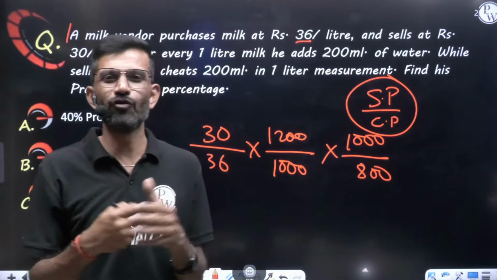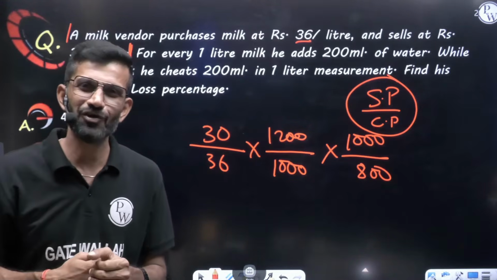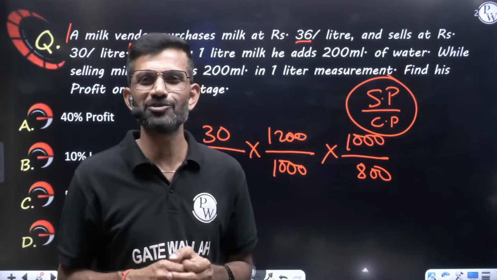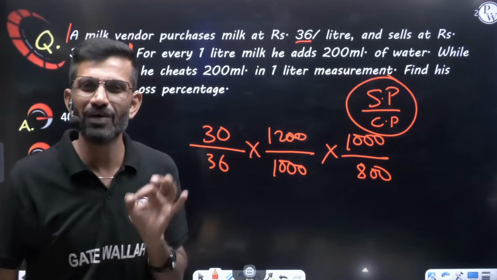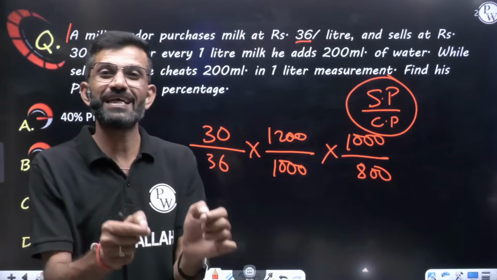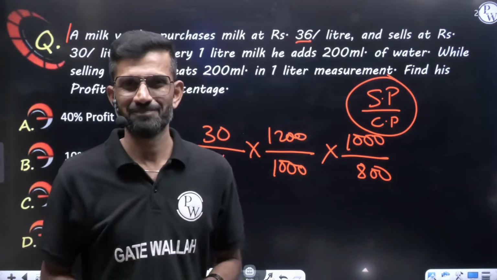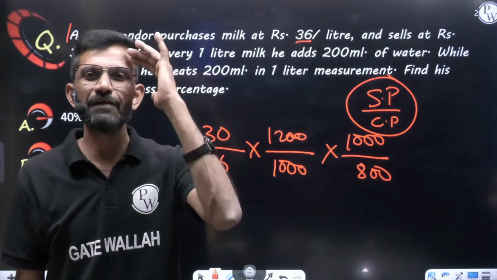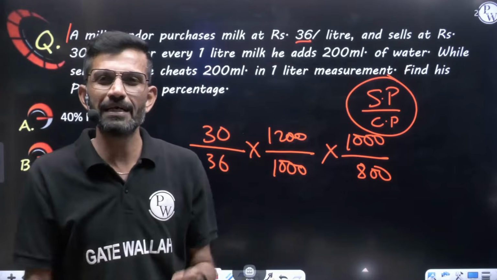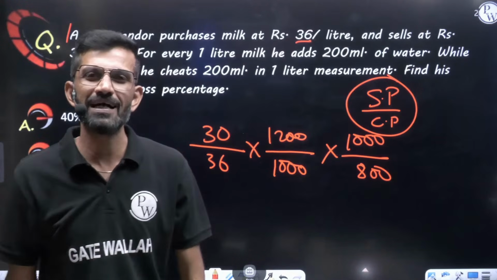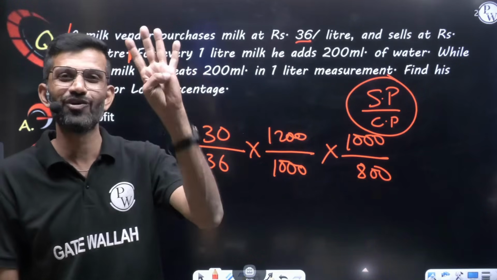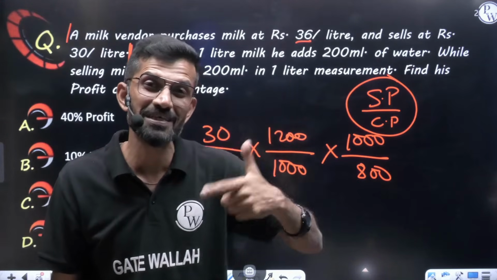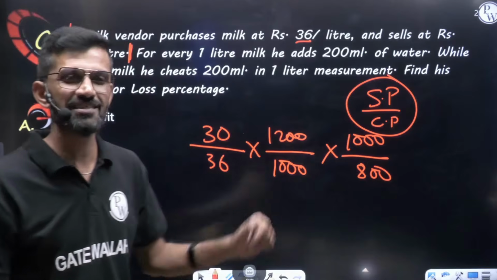So if you take 400 overall profit out of 1000, simple it is. In that case, what the situation should be? Customer came and asked, give me 1 liter milk. First he gave 800 ml pure milk. And before sending customer, he said, wait, I forgot to add water. Give 200 back. Go at home and add as much water as you want. Then it is 400. Okay, he's not cheating here in the original milk. He is cheating the measurement in the mixture. That is the reason multiplication.